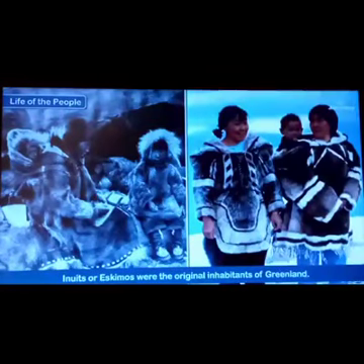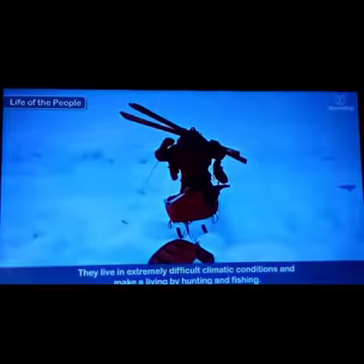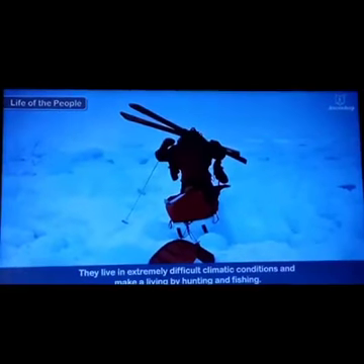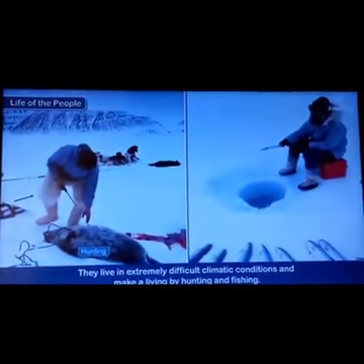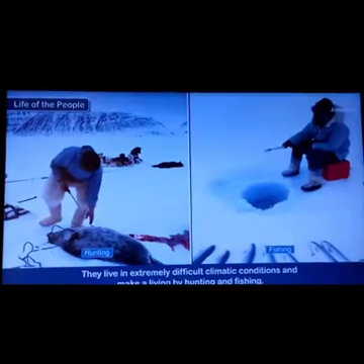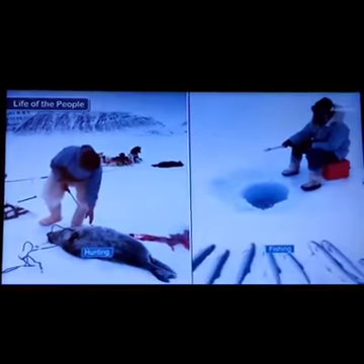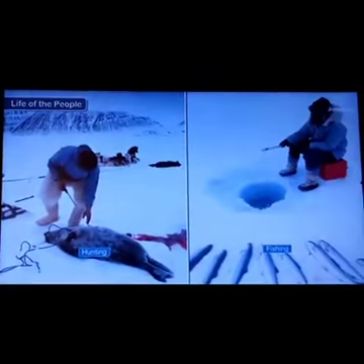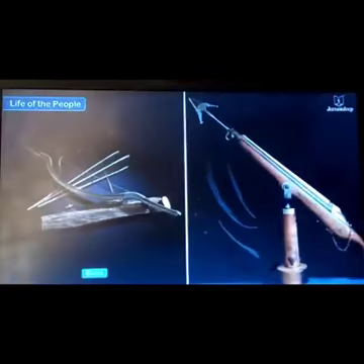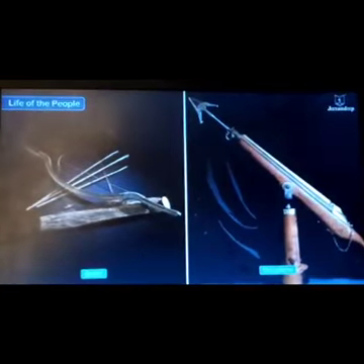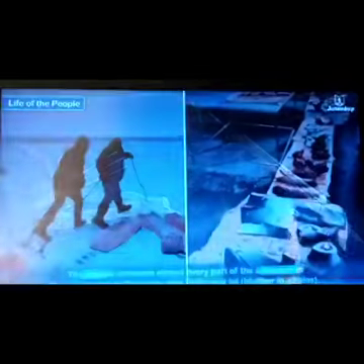Inuits or Eskimos were the original inhabitants of Greenland. Eskimos used to live in igloos. They are very hardy people. They can live in difficult climatic conditions. They do hunting and fishing. Look at their tools, the guns through which they hunt, the harpoons and the bows. This is their traditional way.